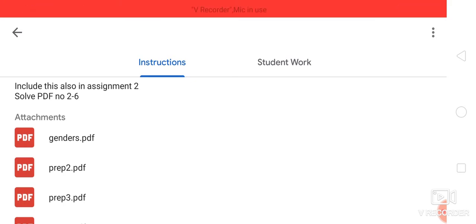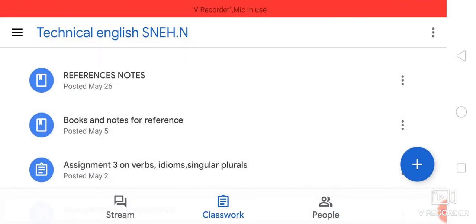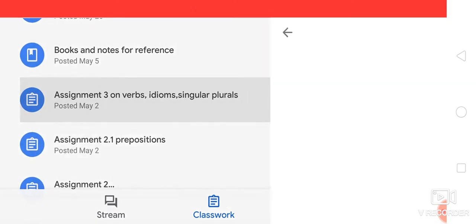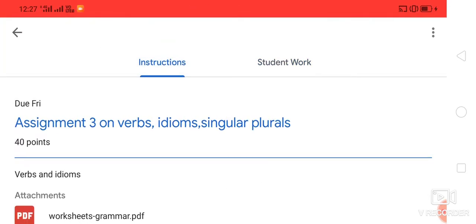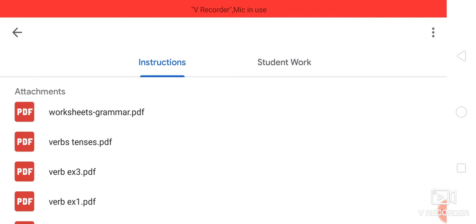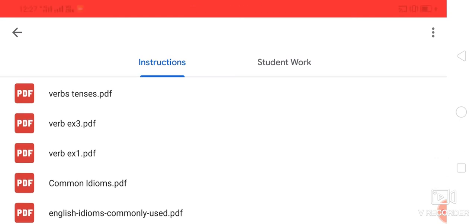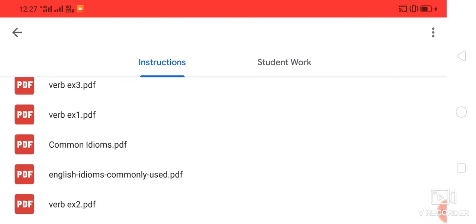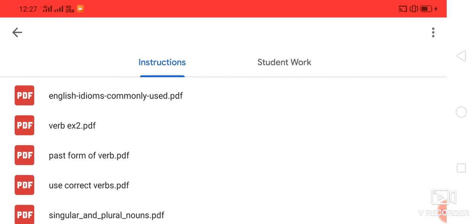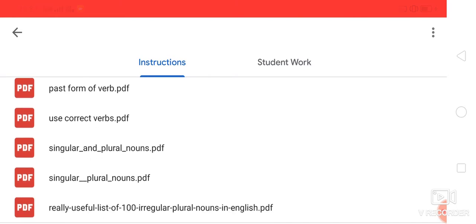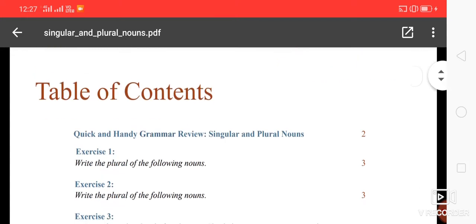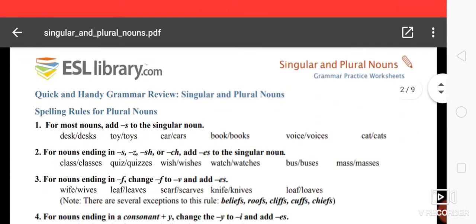In genders.pdf you can see that different gender examples are shared. As a part of assignment number 3, we are already done with verb tenses and verbs. Please go through these, that is common idioms. Please go through these PDFs. Then go for singular and plural. You can see that some examples are already shared here.